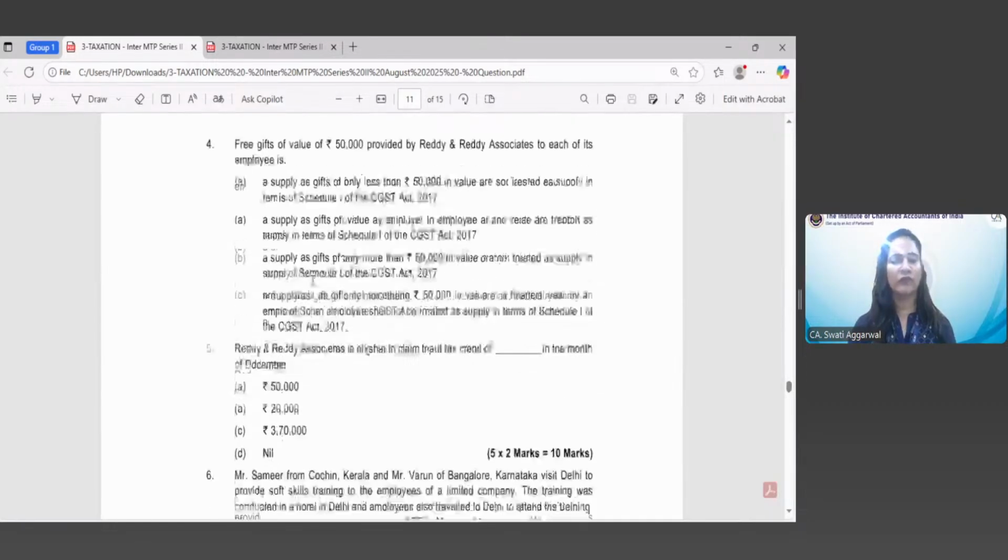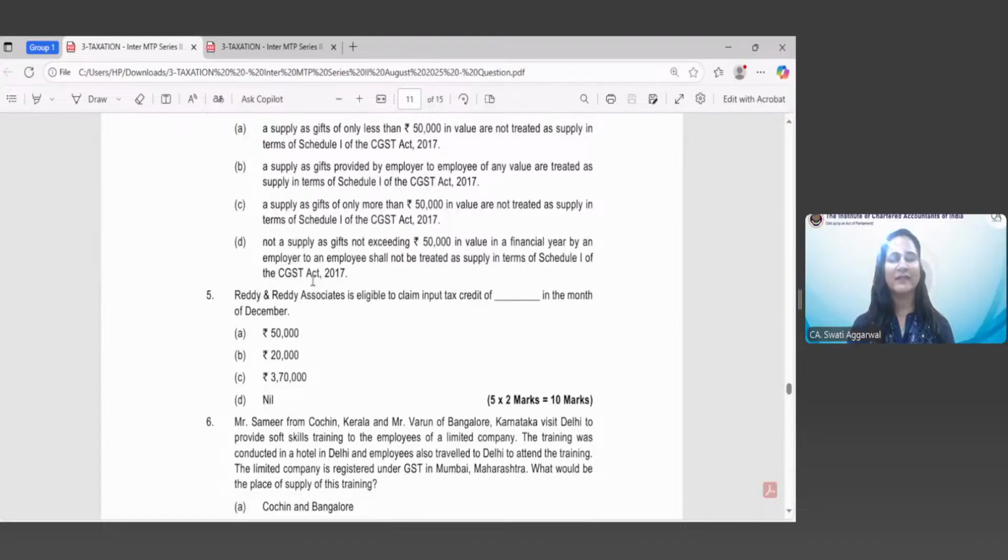Let's move to question number 5. This is the last question of the case scenario. Ready and Ready Associates is eligible to claim input tax credit of dash in the month of December. Option A 50,000, B 20,000, C 3,70,000, and D is nil.